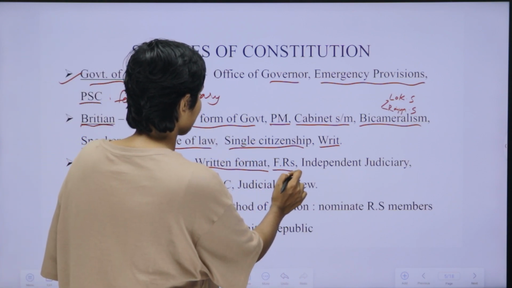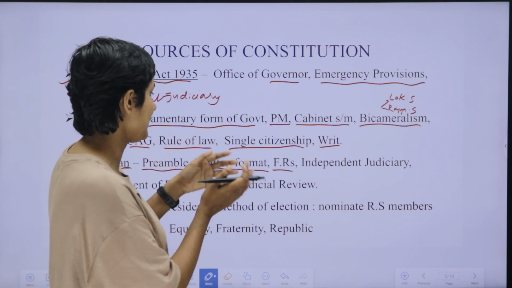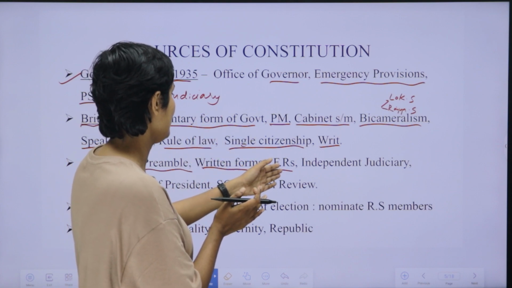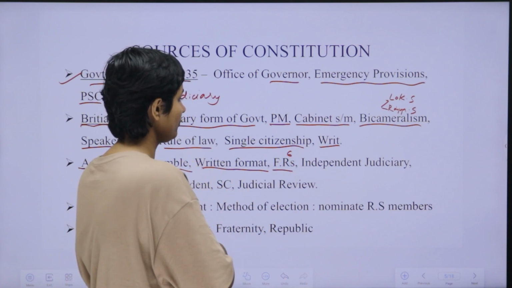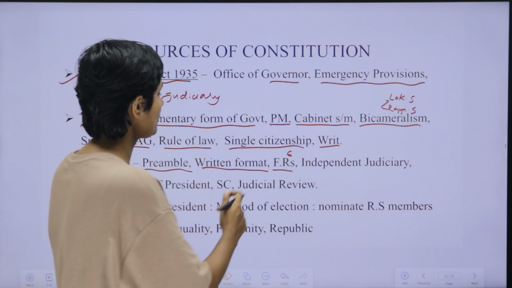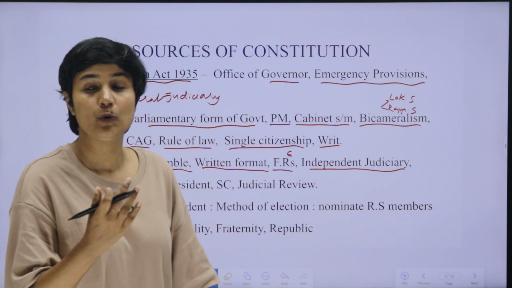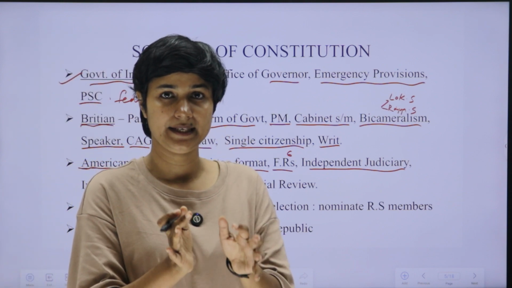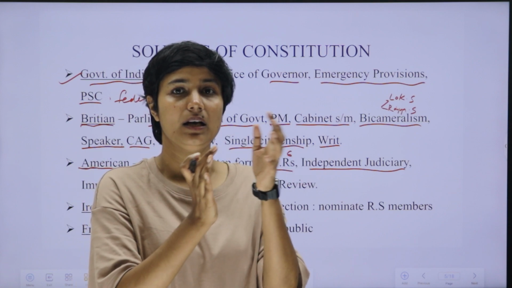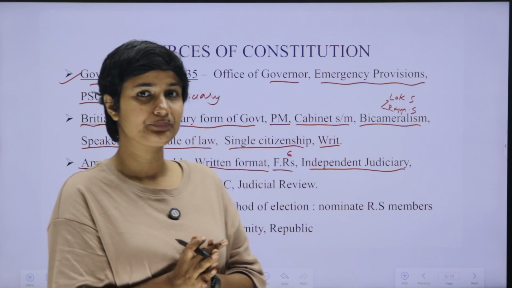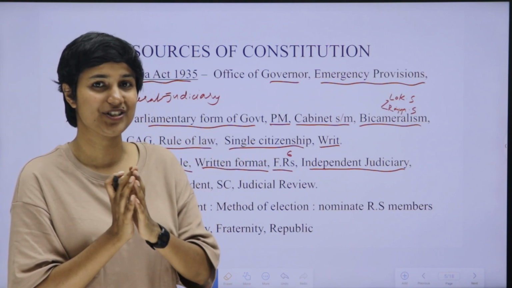Then fundamental rights. In America they have the Bill of Rights. We took that idea into India and implemented it as fundamental rights. We have 6 fundamental rights, that is, the very basic rights of every person of India. Next is independent judiciary. As we have already studied, we have a very independent judiciary. Judiciary should be independent. It should be separated from the legislature and executive, the other wings of government or state. Only then will there be justice.